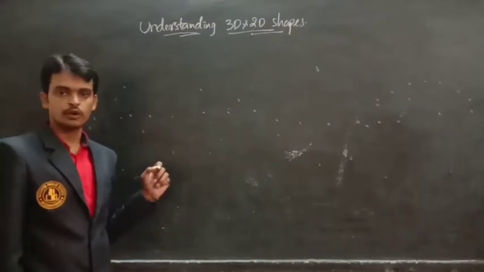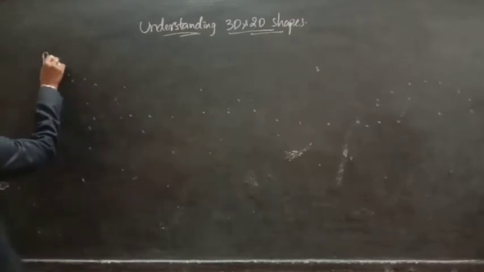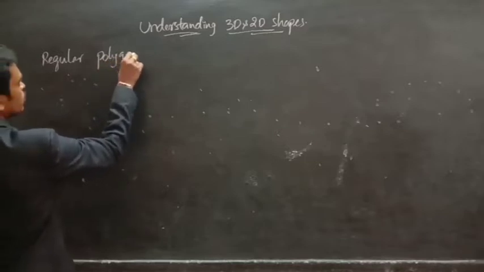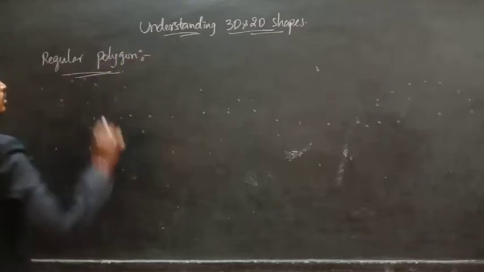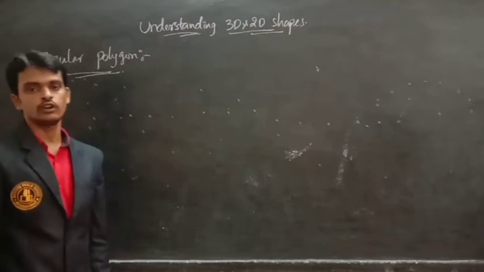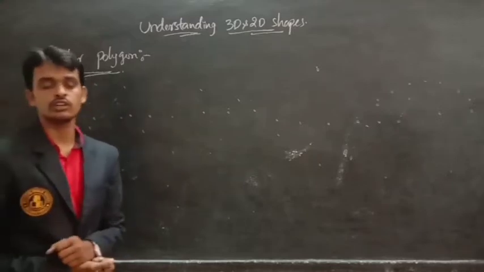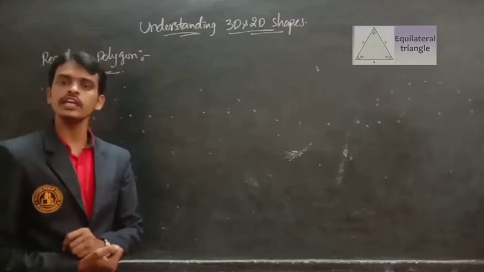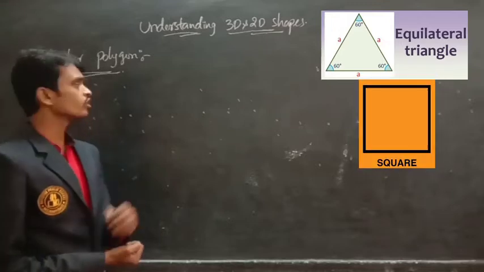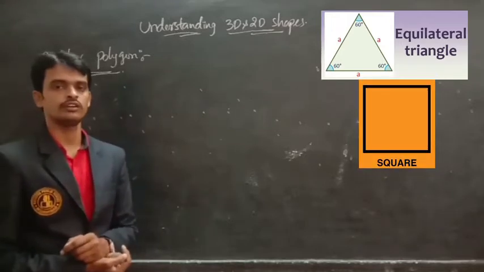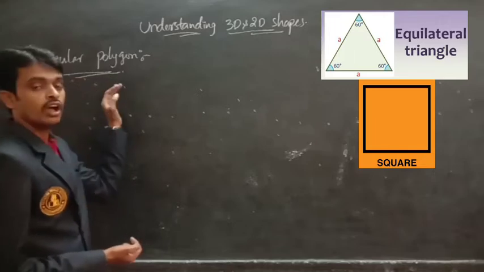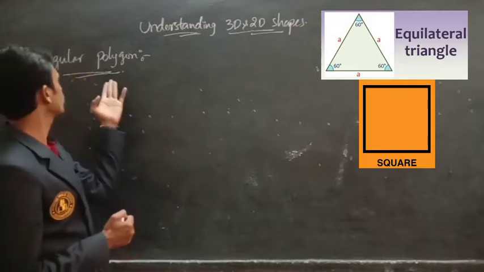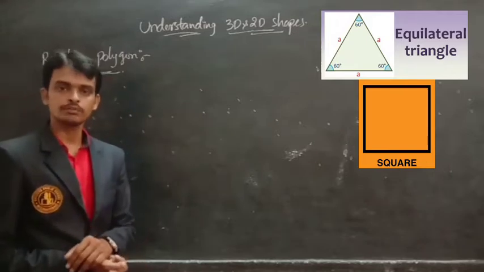Next, regular polygon. The definition of regular polygon: in a polygon, if all sides and angles are equal, then the polygon is called a regular polygon. In a polygon, all sides and all angles are equal, then the polygon is called a regular polygon.